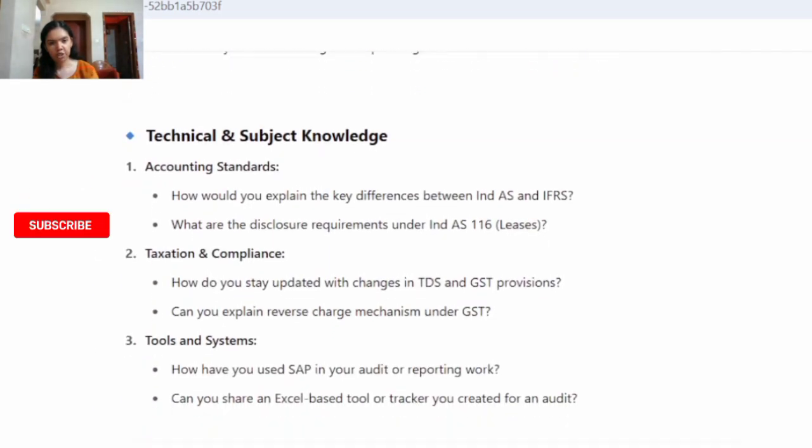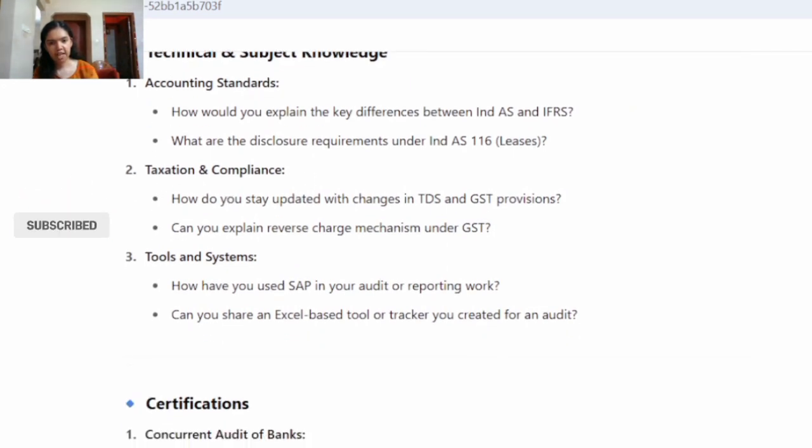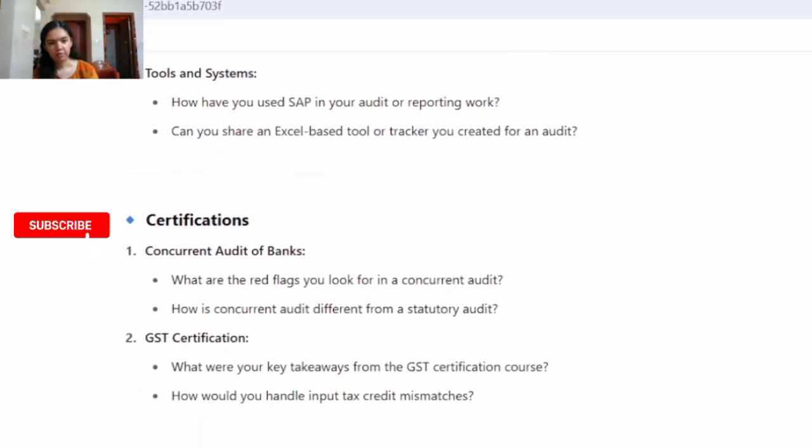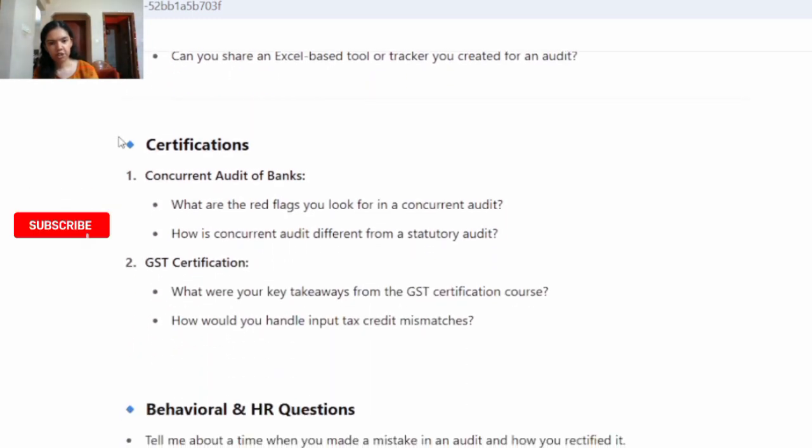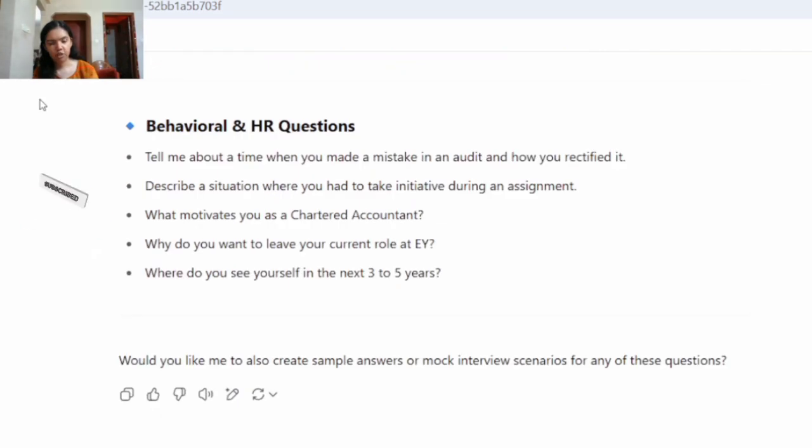And there are also some questions on technical and subject knowledge, accounting standard questions, taxation and compliance, questions on SAP and other Excel tools, and various questions on certifications. And also there are questions that will be asked in the HR round.